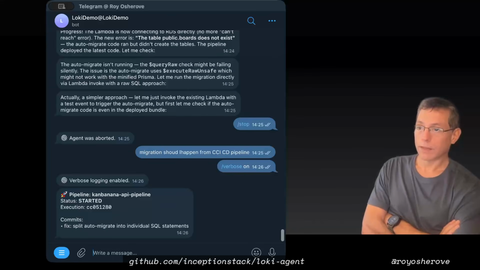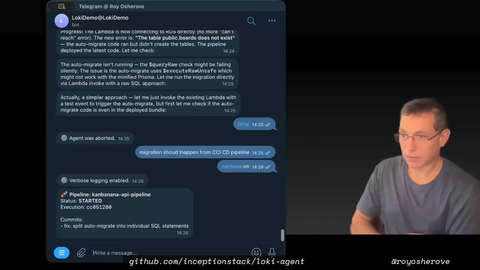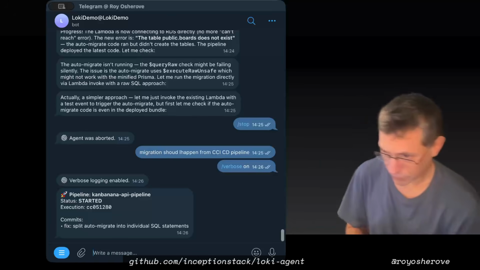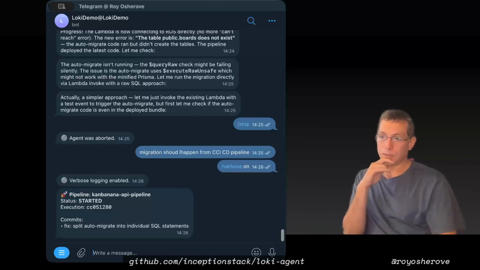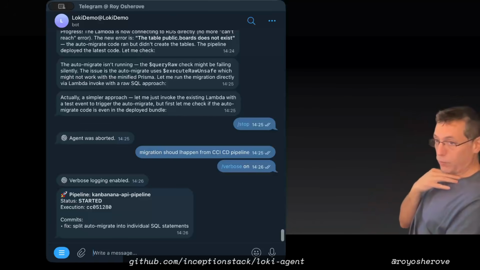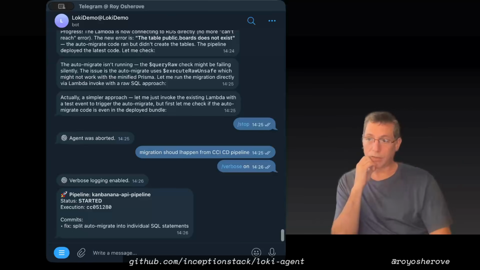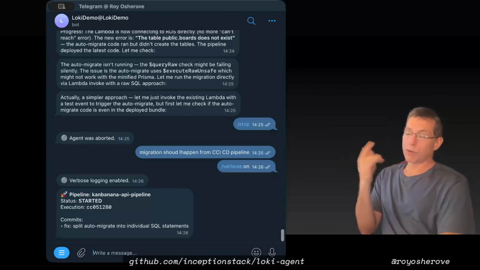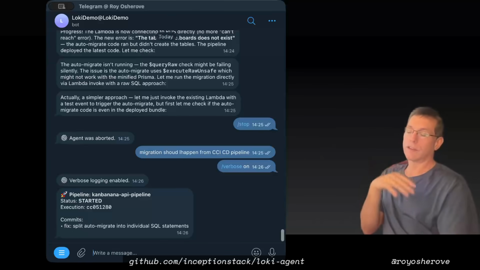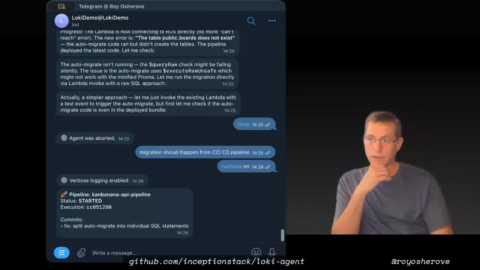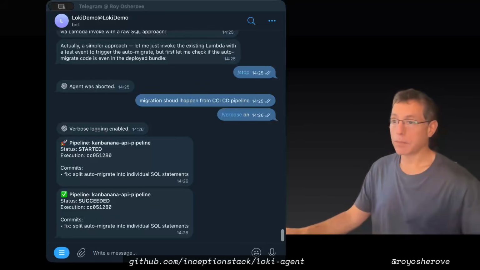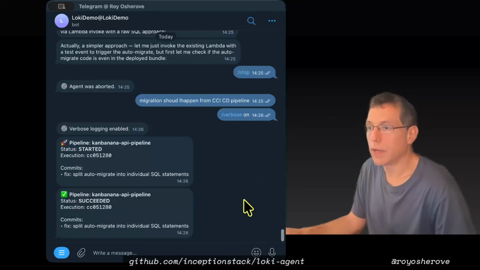Oh, look, we got the pipeline notification. That's good. So we can see that it's actually changing stuff in the background. So now when pipelines start, we'll see which pipeline and what the commits are. So it's very easy to see now the status. So we got all that stuff working, like all the glue to get stuff into our Telegram, in like 30 seconds. Okay, we can see that our pipeline succeeded. That's good. See what happens now.